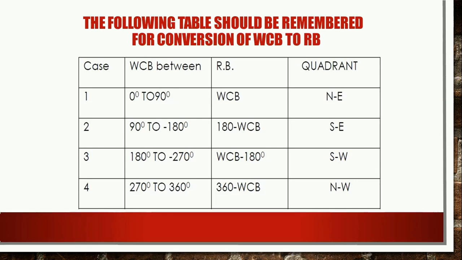Now this is the following table. You should always remember it for the conversion of whole circle bearing to reduced bearing. Whenever the whole circle bearing is between 0 and 90 degree, the reduced bearing is equal to the whole circle bearing, because the bearing lies in the first quadrant.